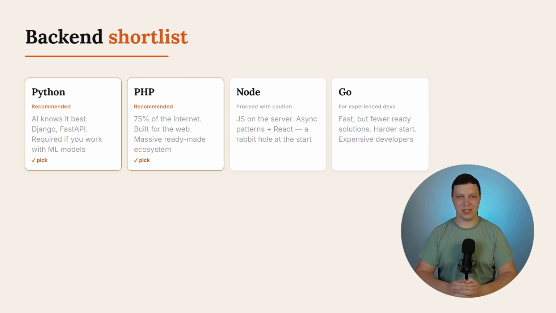Compiled, fast, concise, but fewer libraries out of the box, harder to get started, and less AI training data. Building your first SaaS on Go adds complexity where you don't need it. Developers are harder to find and cost more.